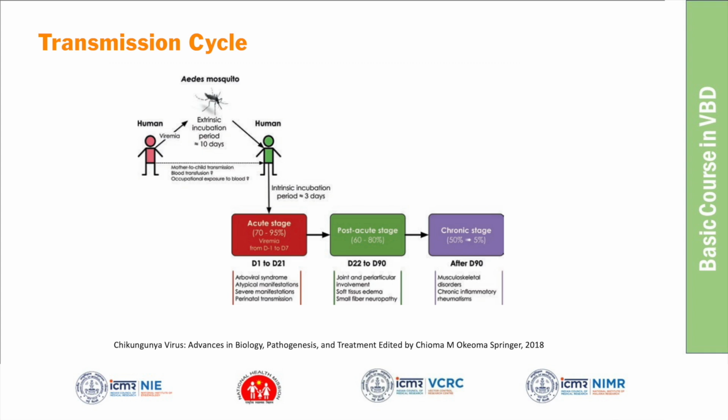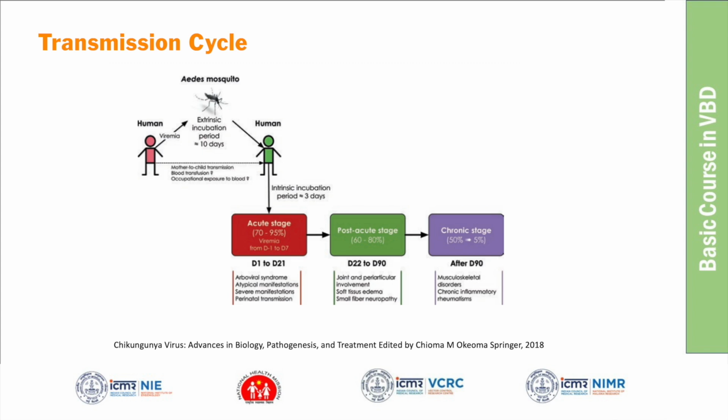If a person is having the virus and the mosquito bites him, then after ingesting the virus, the mosquito will start transmitting to other humans only after 10 days. That is why the extrinsic incubation period is 10 days. So it gets transmitted from one human to another human, with an extrinsic incubation period of 10 days.